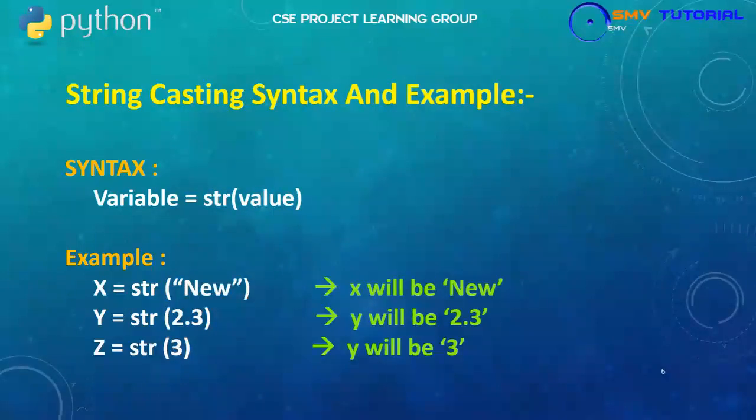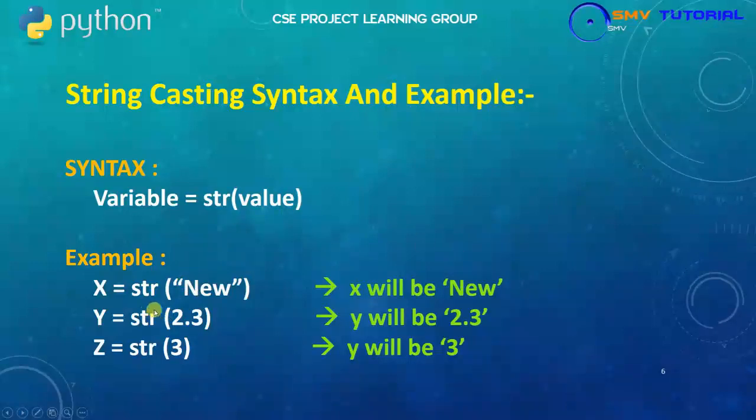Next one is string casting syntax and example. The string casting syntax is a variable equal to str of value. The example is x is equal to str of a string value, so it stays the same as a string.